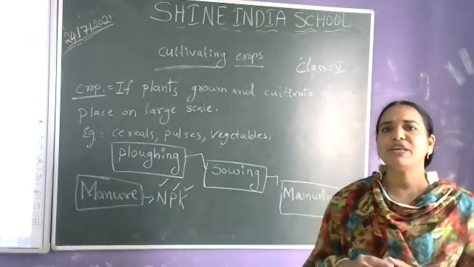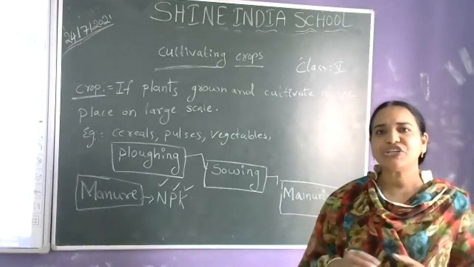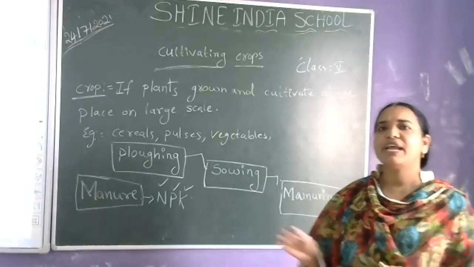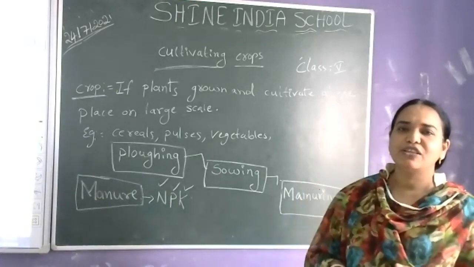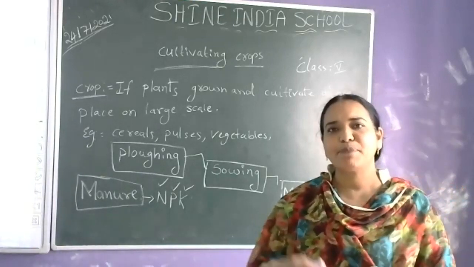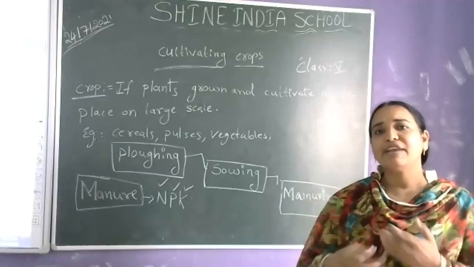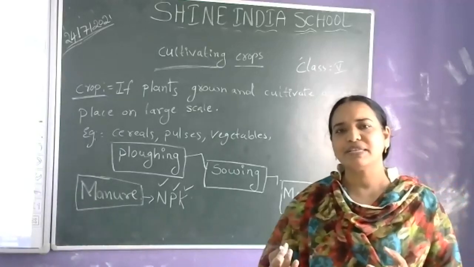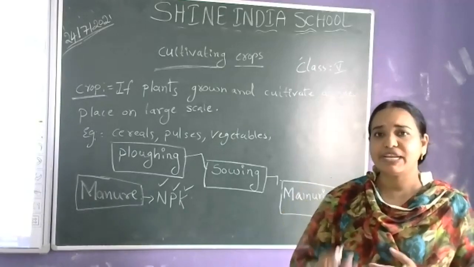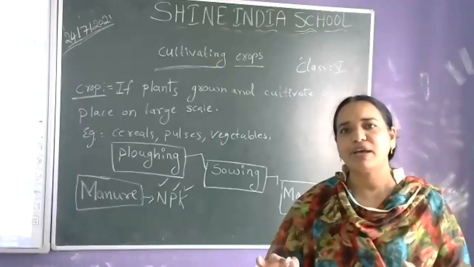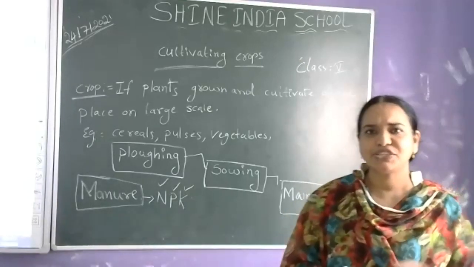So to improve the fertility of the soil, to make the soil rich in nutrients, we are adding manure. By adding manure, the soil replenishes its nutrients. Replenish means it gets the nutrients again by adding additionally. So again it will get the nutrients and overcome the problem of losing nutrients.